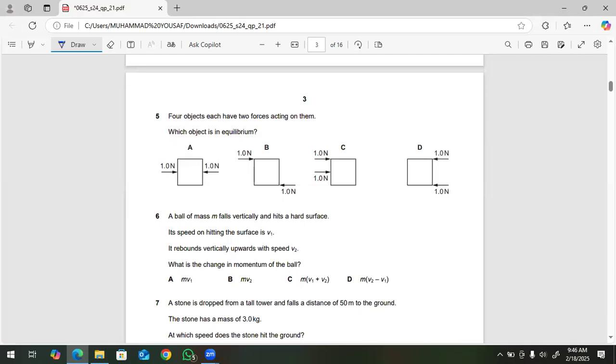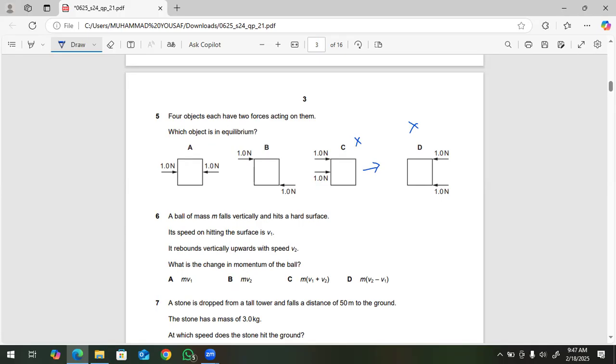First of all, I'm going to check option D. Both forces are acting toward the right side, so the object will rotate toward the left. So it is not in equilibrium. In option C, two forces, 1 Newton and 1 Newton, are acting on the left side. This object will rotate toward the right. So net force is not zero on this object. So it is also wrong.